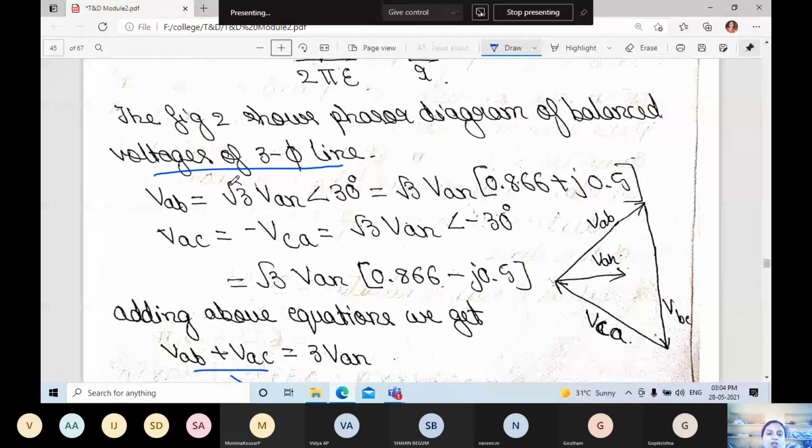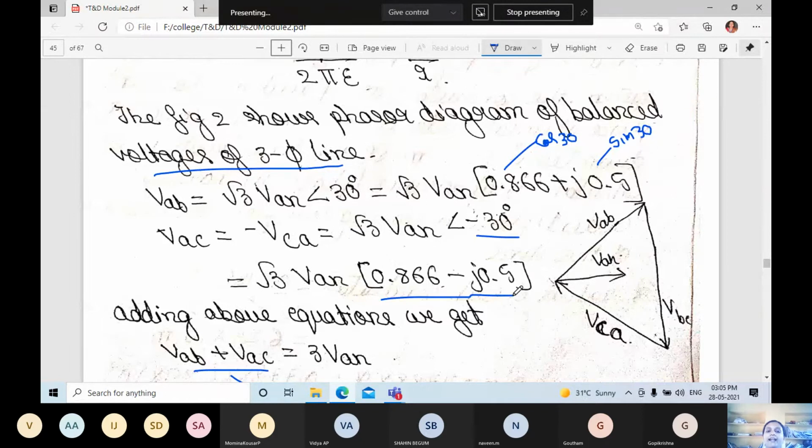VAB is equal to square root of 3 VAN at angle 30 degrees, meaning cos 30 plus j sin 30. VAC is equal to minus VCA, which is square root of 3 VAN at angle minus 30 degrees, meaning cos 30 minus j sin 30, so 0.866 minus j 0.5.